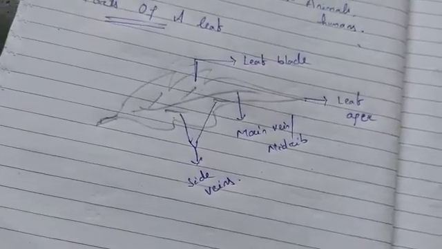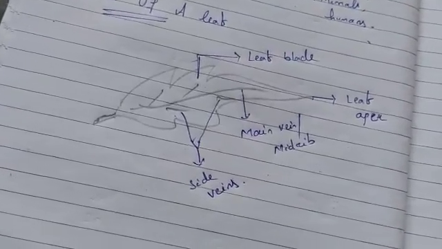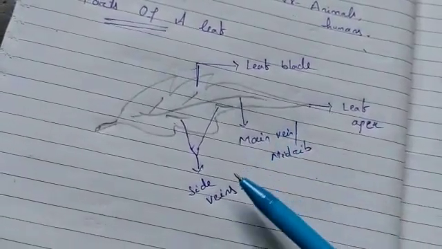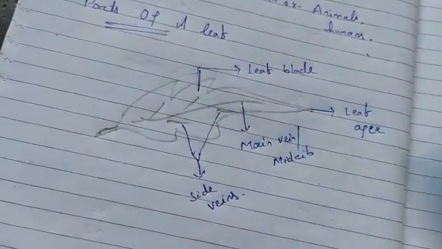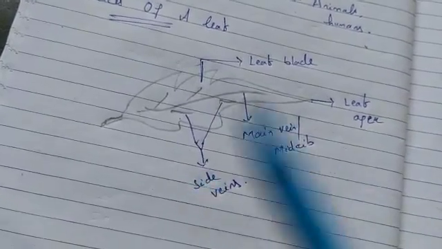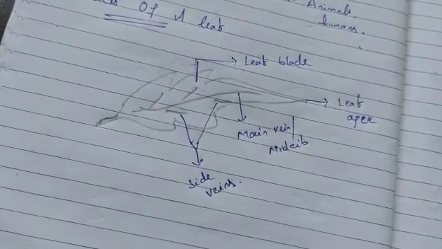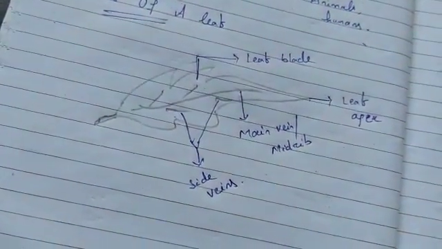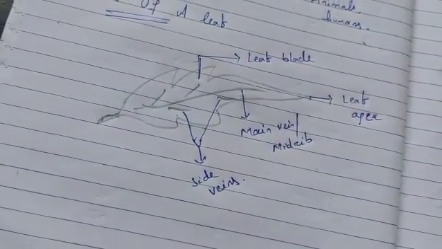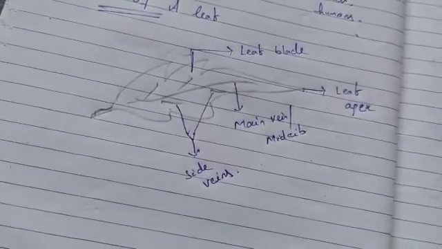It is very interesting to know that during photosynthesis, that is when the plants prepare food during daytime, carbon dioxide enters the leaf through the stomata and oxygen and water vapor are released. But during night time, when the plant is not preparing food, oxygen enters and carbon dioxide is released through the stomata. So mostly during daytime, plants take in carbon dioxide and release oxygen, but during night time they take in oxygen and release carbon dioxide. All this gaseous exchange takes place through the stomata.